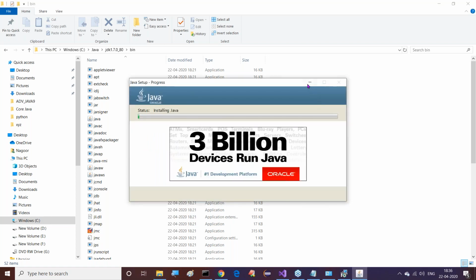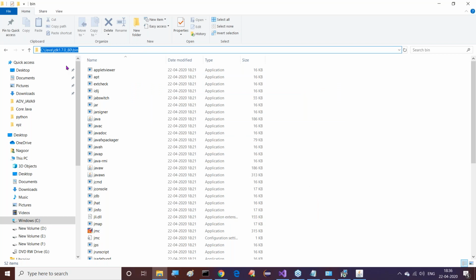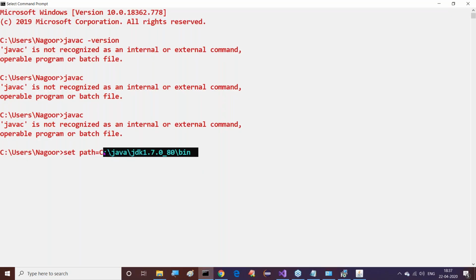Okay, fine. Leave it anyway. It's going on. Right, sir. Now here we need to copy this bin location, 1.7.0_80. Here we just have to set this location. In place of this, we just have to copy this.